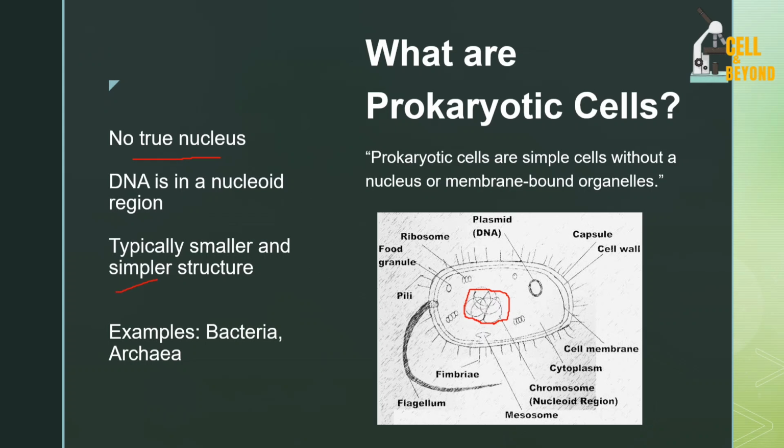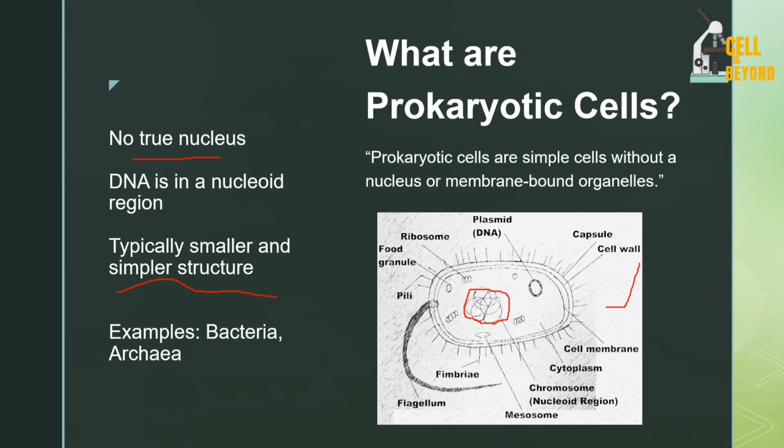Now, prokaryotic cells are also smaller and simpler. If you look at this image, the image is so simple, and the structure is so straightforward, okay? So examples, majorly we have bacteria. Of course, you know what bacteria is. This is not the first time you're hearing of bacteria. So we have the archaea, all right? All these organisms I just mentioned possess prokaryotic cells. Majorly the kingdom Monera, we have 5 major kingdoms in living organisms. We have the kingdom Monera. If you look at kingdom Monera, all of them are made up of prokaryotic cells. So you can check that out.